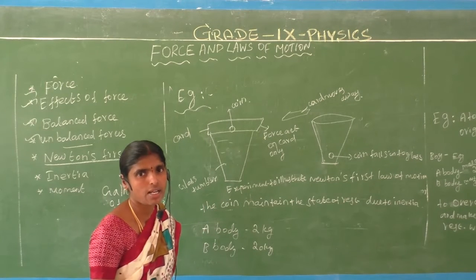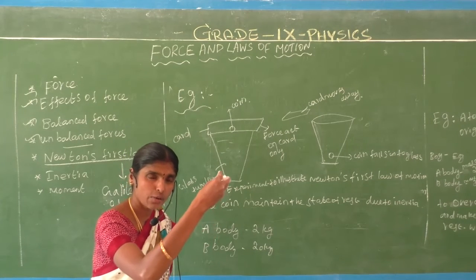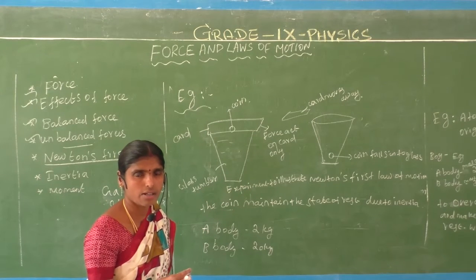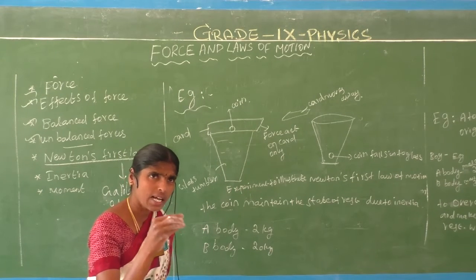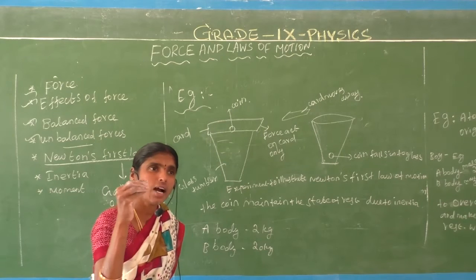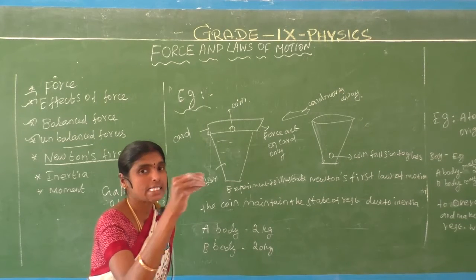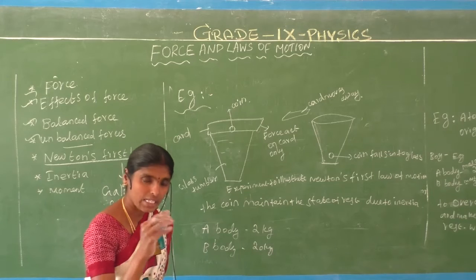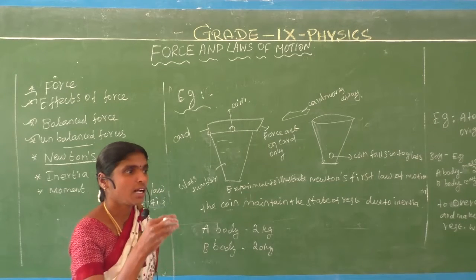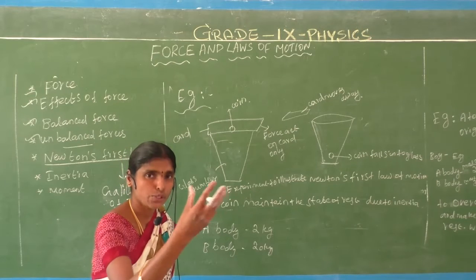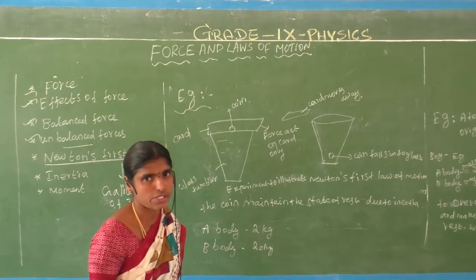So the first part of the concept is wrong. At some time, in some situation, we apply the force, and only then does the object change its state of rest.